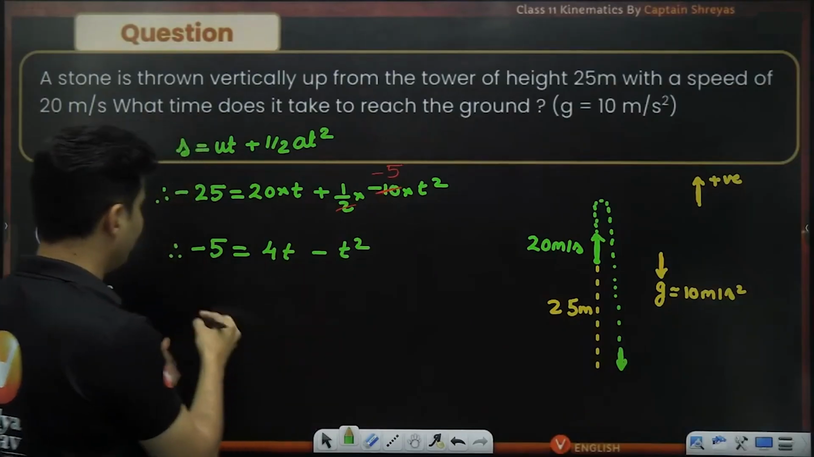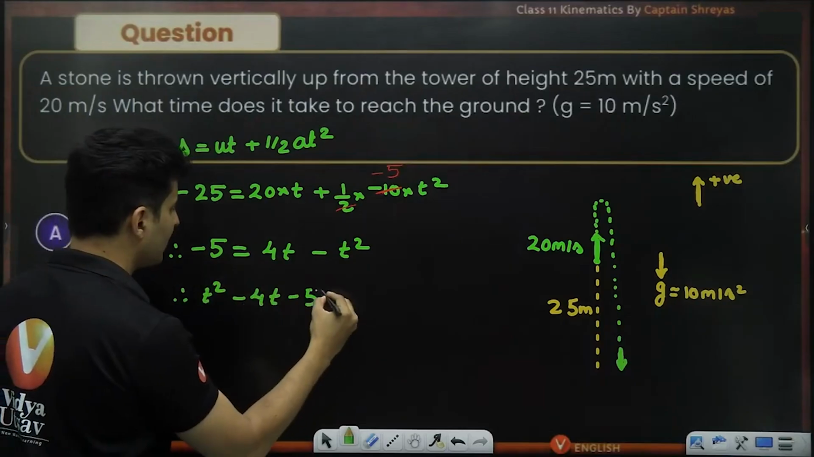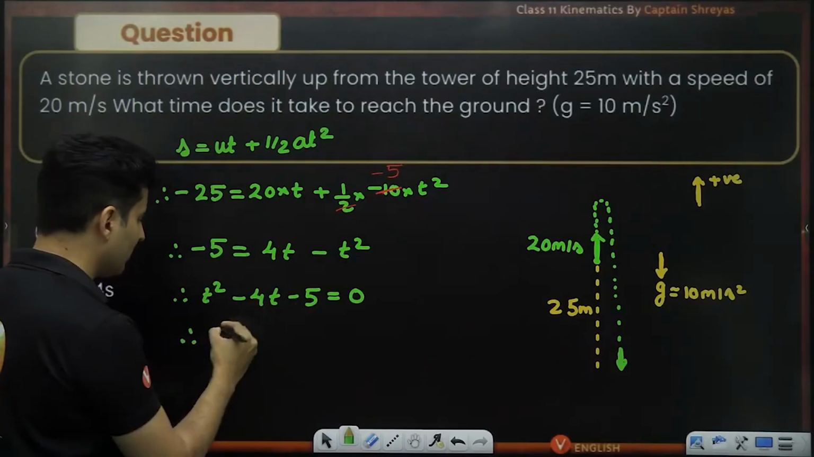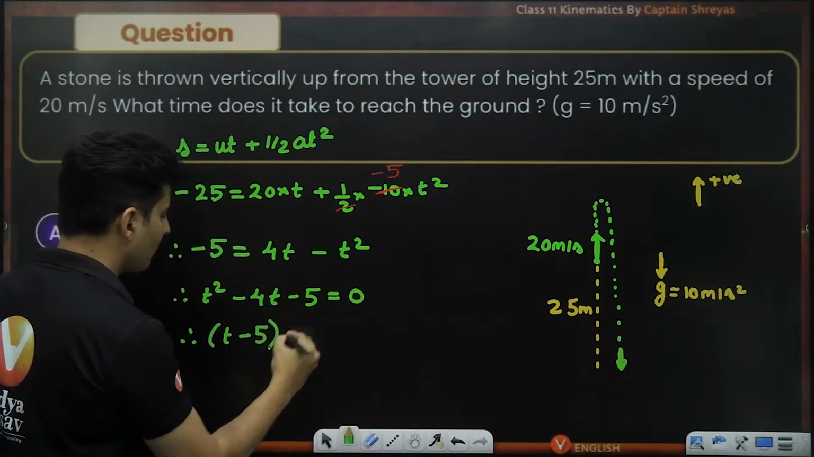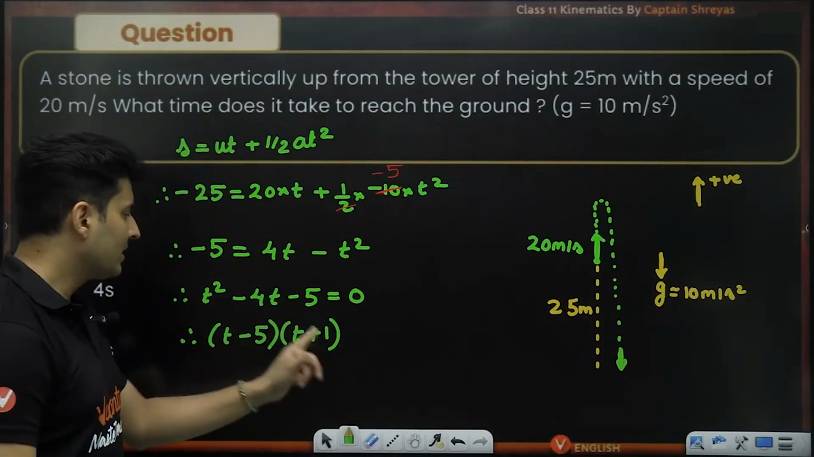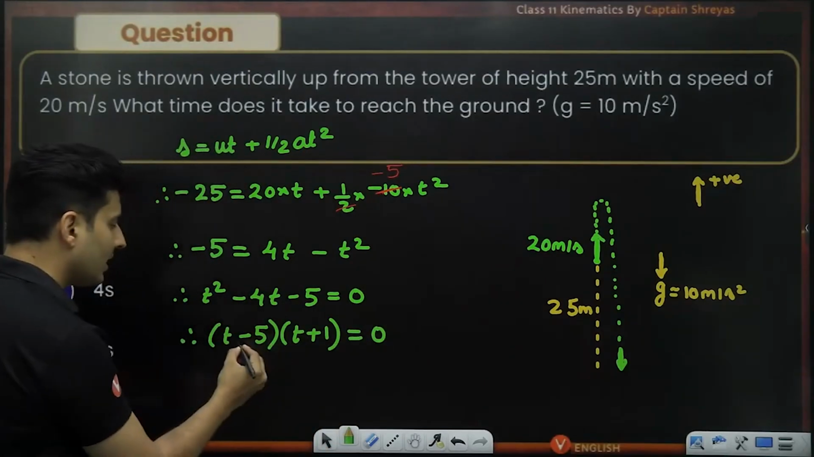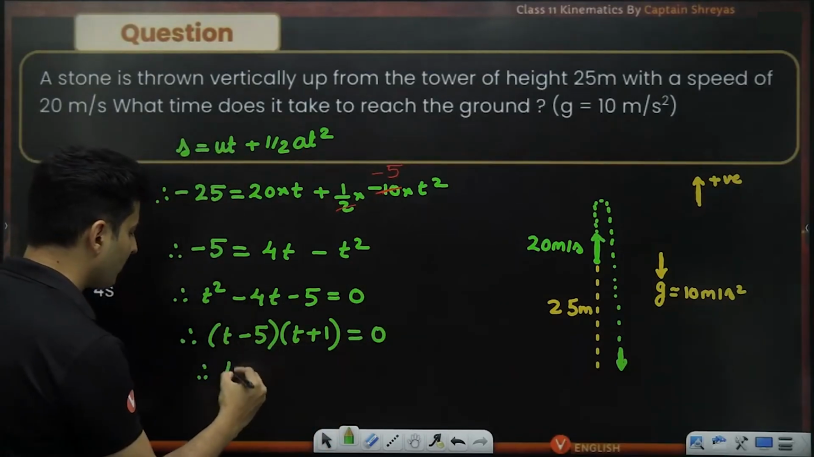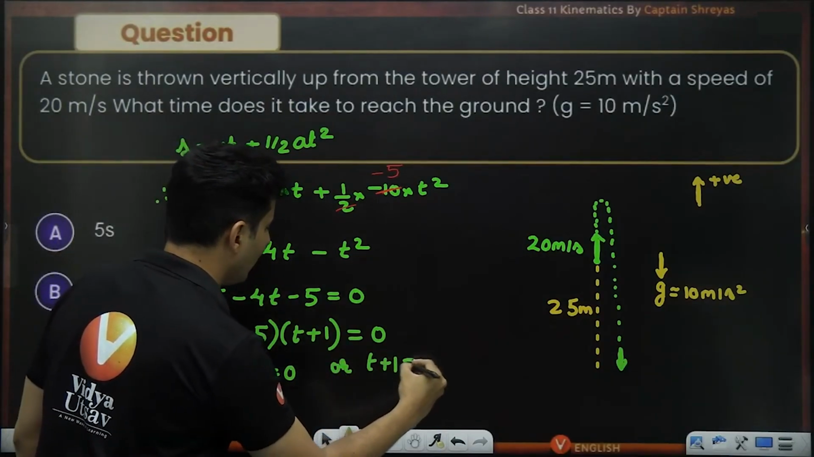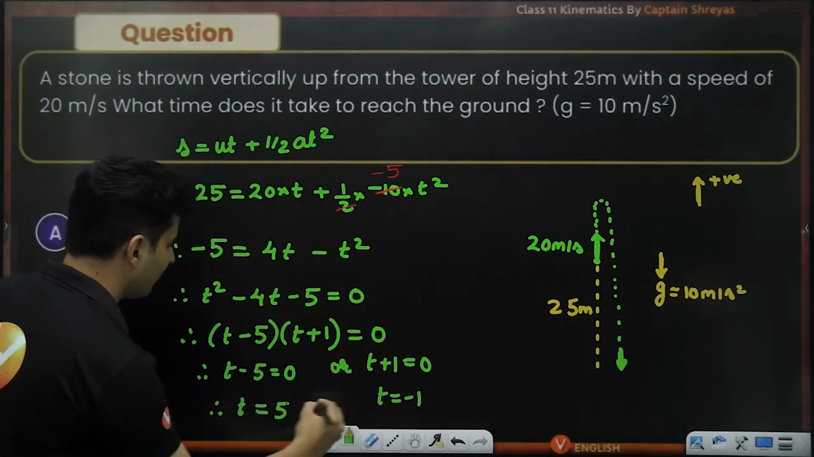Looking like a quadratic equation, might as well shift t square here. So 5 minus 4t minus 5 is 0, that is, t square minus 4t minus 5 is 0. Minus 5 and plus 1, that will be the factorization method. So t minus 5 and t plus 1, because minus 5 into 1 is minus 5, minus 5 plus 1 is minus 4. So using the factorization method, this is 0. So either this is 0 or this is 0. That means t minus 5 is 0 or t plus 1 is 0. So that means t is 5 or t is minus 1, one of them.